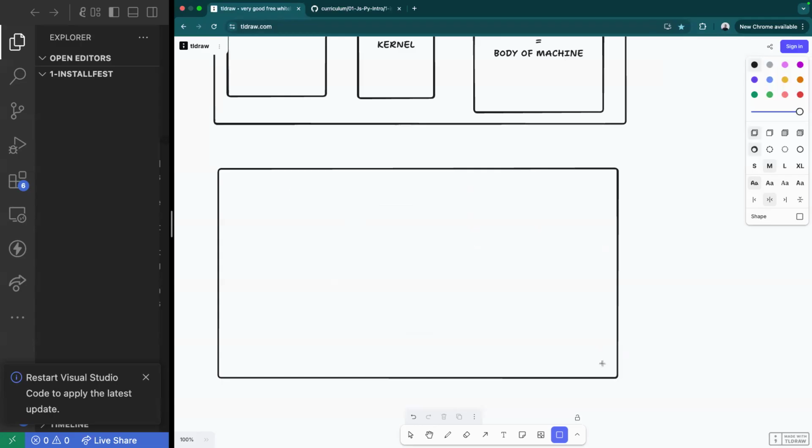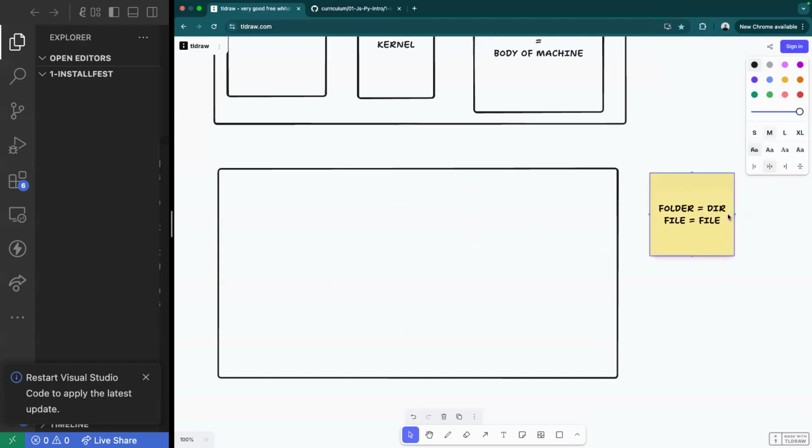I'm not going to call them folders. A folder is a directory and a file is just simply a file, right? We're not going to call them anything different moving forward. So we have directories and files.